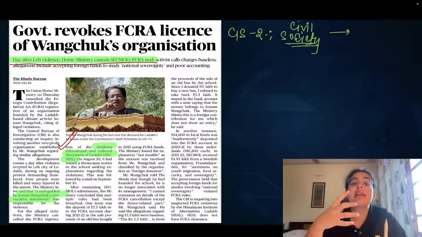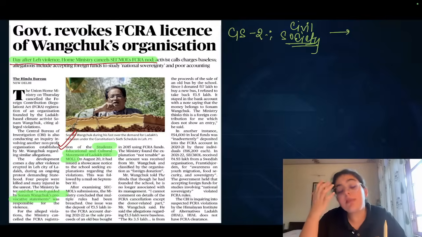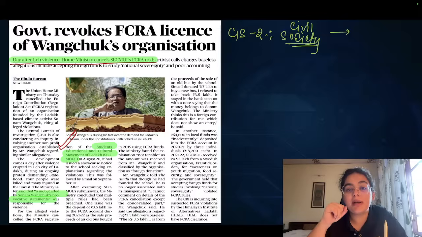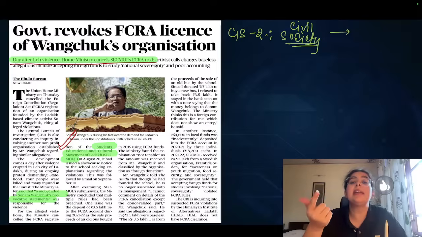In fact, the center also blames that he could be working, or his organization could be getting certain funds from external sources, deliberately trying to disrupt the peace of India. Now that is a very big allegation. These kind of allegations of accounts related problems or instigating deliberately the violence in that region on a person as big as him, on a person who has showcased his leadership skills time and again, can be a major problem.